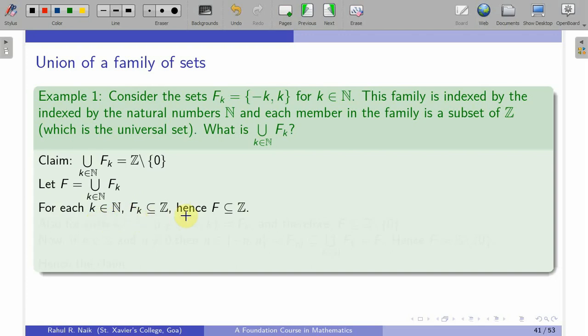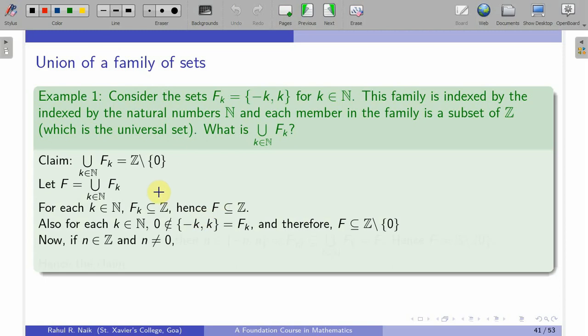So we have this. So hence this F, I have taken F to be the union of fk, and therefore this F is a subset of Z. Also another thing that one needs to note down is that 0 is not in any of these fk, and therefore this F is contained in Z difference singleton 0. So this step makes clear that F does not have the 0 element.